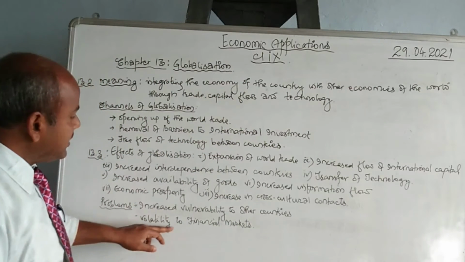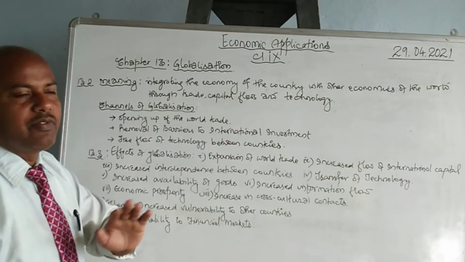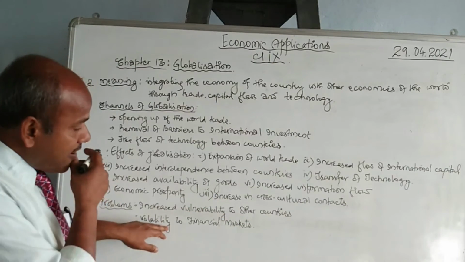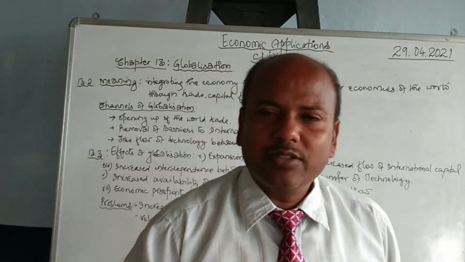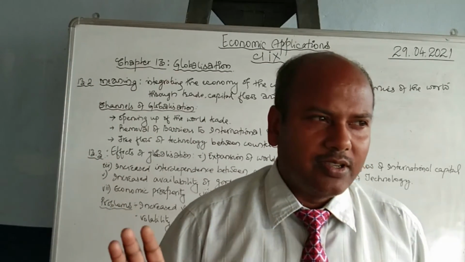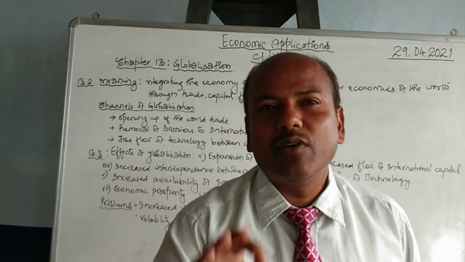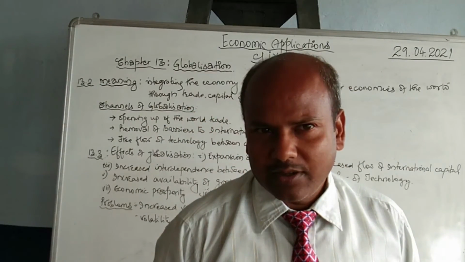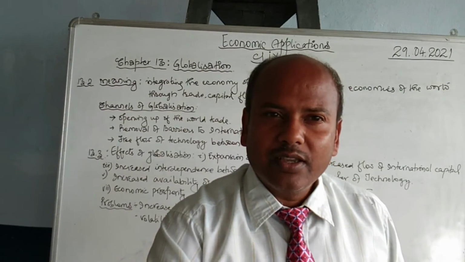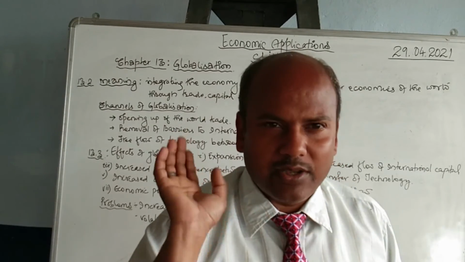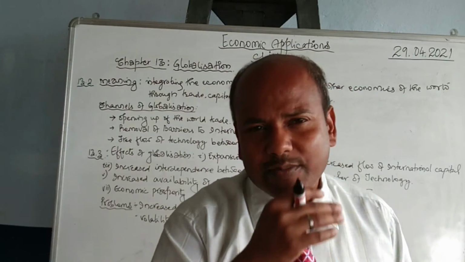And the next is volatility to financial markets. Volatility means movement from one place to another place. That's the volatility of financial market. Now, what happens is sometimes, globalization means we can invest in foreign countries. But do you think India, which is a poor country, can go to America and invest? And if so, how many people can go and invest? But if an American can come to India and invest, then how many Americans would not come and invest? Everybody, they are rich enough. There will be so many people who can come and invest in India, because India is a poor economy.